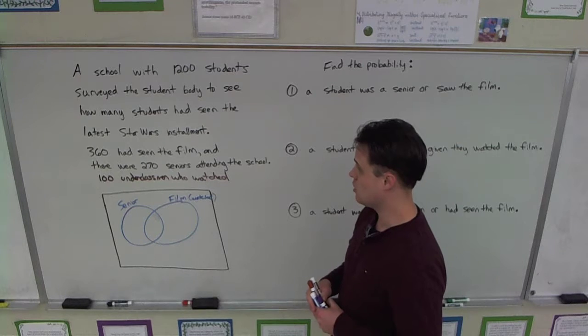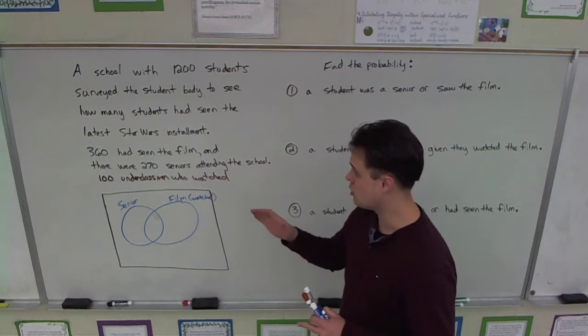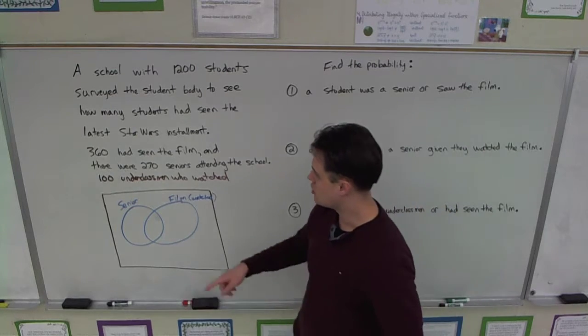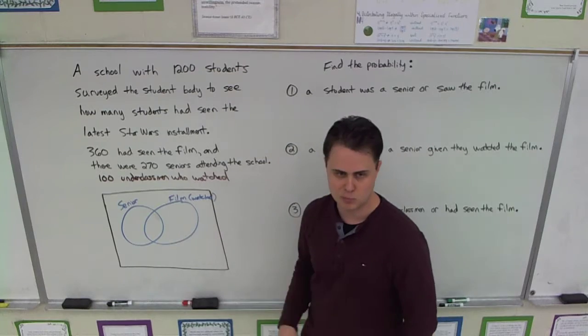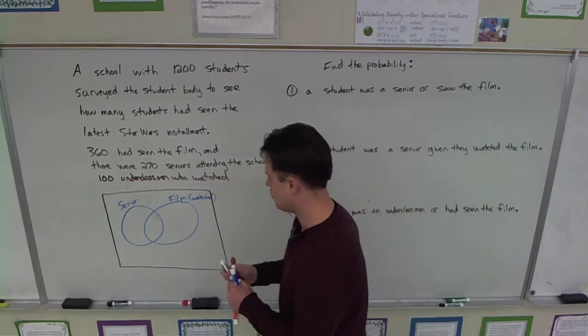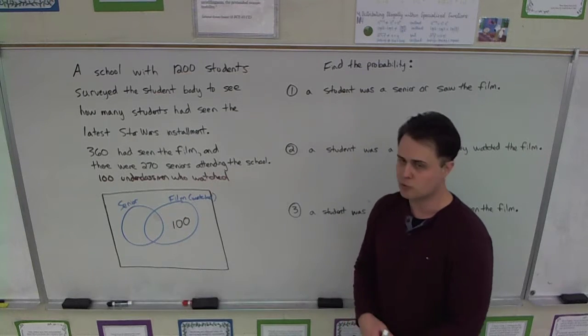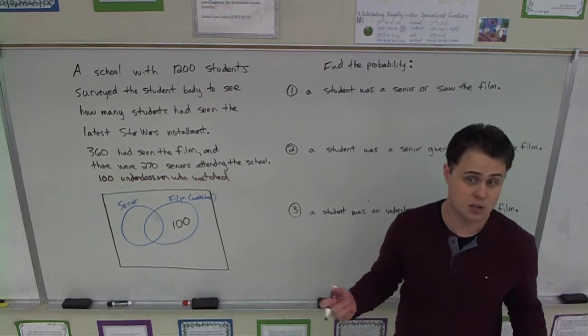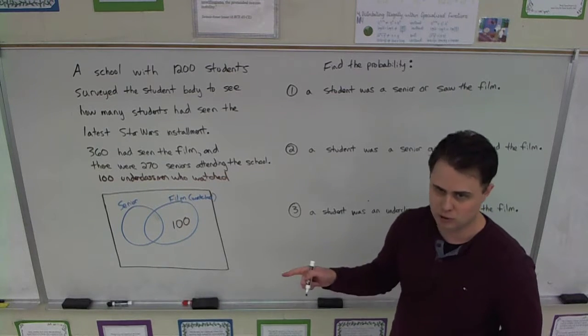So 100 underclassmen have watched the film. Only 100, right? So where would that 100 go? Is that going to be in this part of the senior bubble, in the middle, or in this part of the film bubble? It's going to be in that part of the film bubble, because those are people who've watched the film, but they're not seniors. So they stay outside of the senior bubble. Sweet. So now that we've got that, I think we can figure everything else out.